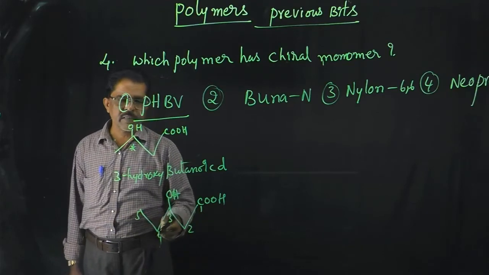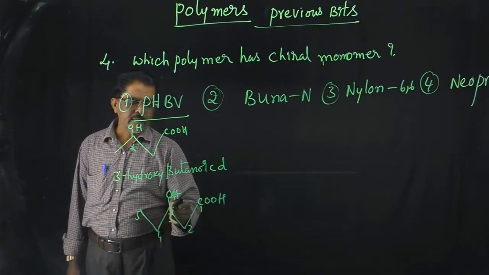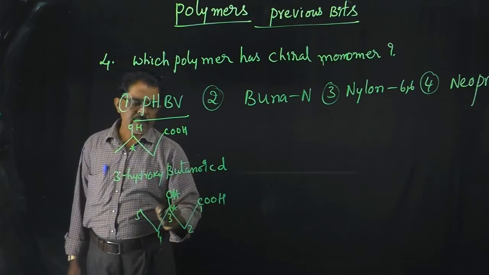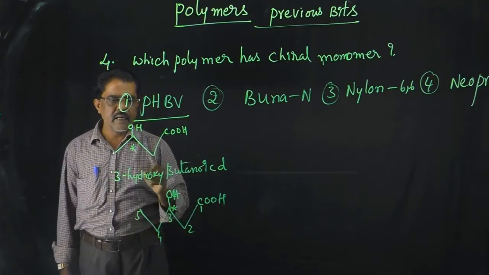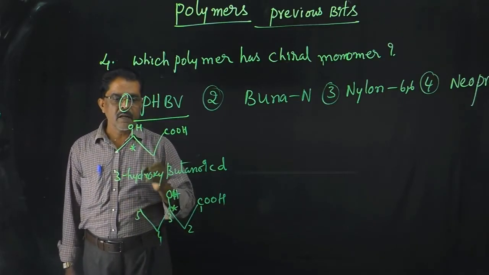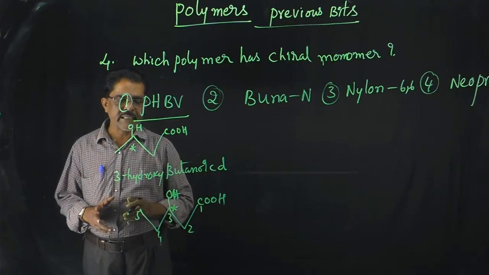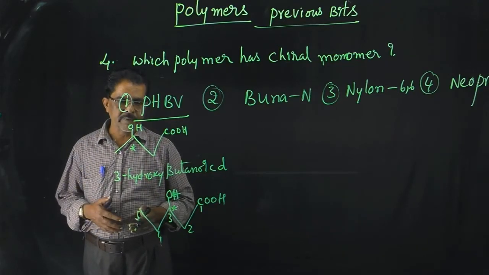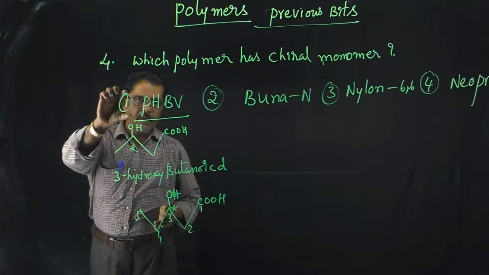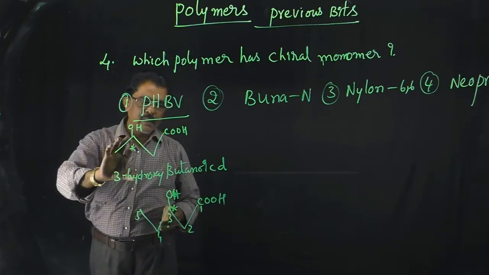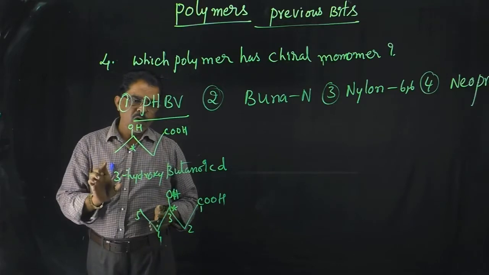Valeric acid means pentanoic acid. So here the third carbon is chiral. Chiral means a carbon attached with 4 different atoms or groups is said to be a chiral carbon. So in the polymer PHBV there are chiral monomers present.